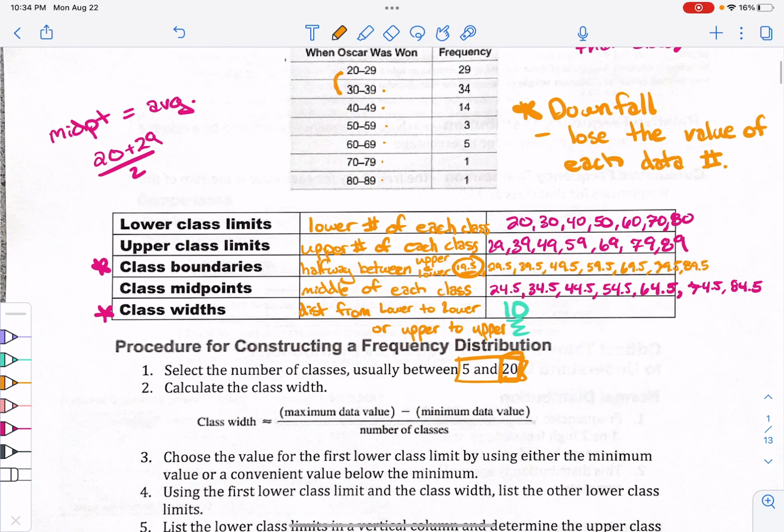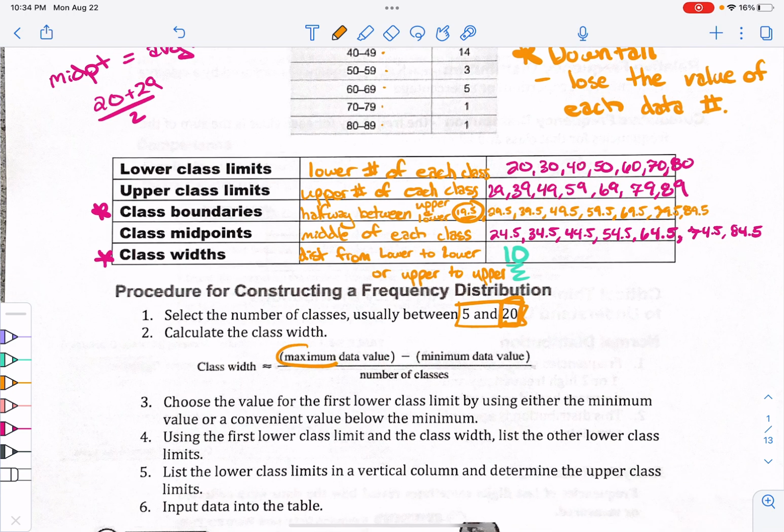Here the class width was 10. To do that, you take your highest data value, subtract your lowest value, and then divide by the number of classes you want. So if your largest number is 100, your smallest is 20, and you want 6 classes, 100 minus 20 is 80, and 80 divided by 6 is how wide your classes are going to be.